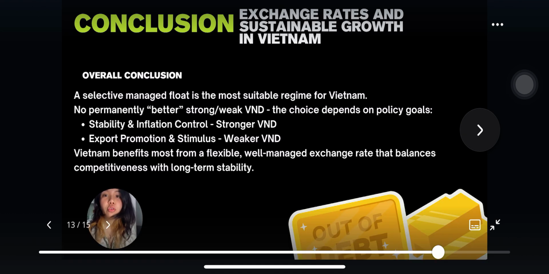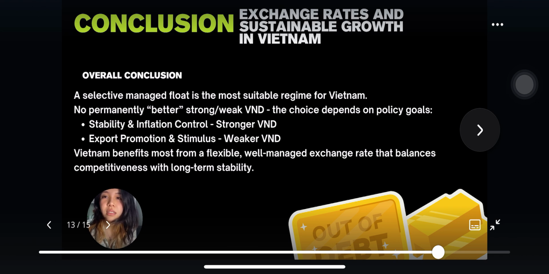So for the overall conclusion, in summary, Vietnam benefits most from a selective managed float, a system that combines market flexibility with policy discipline. There's no permanently better option between a strong or weak VND. Each serves a different purpose.